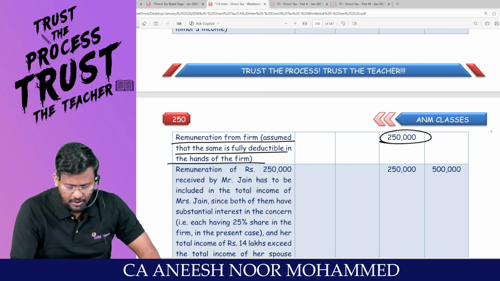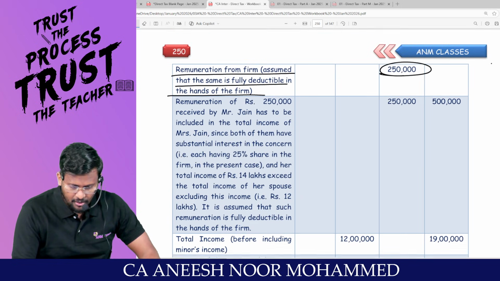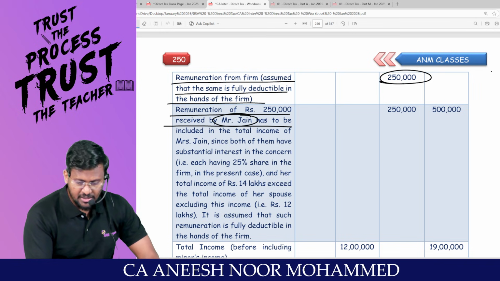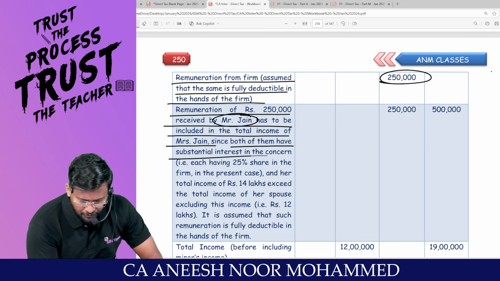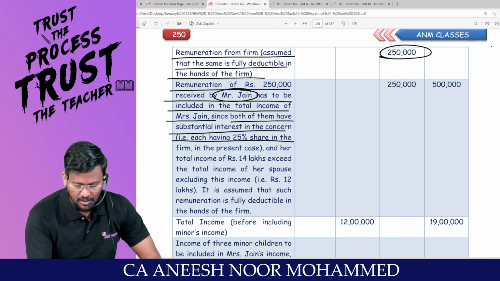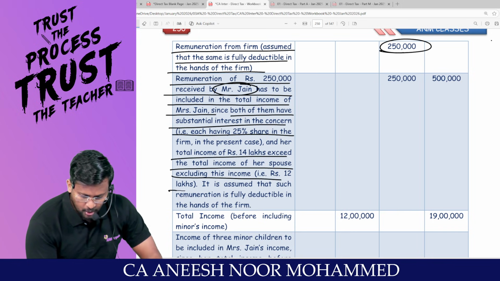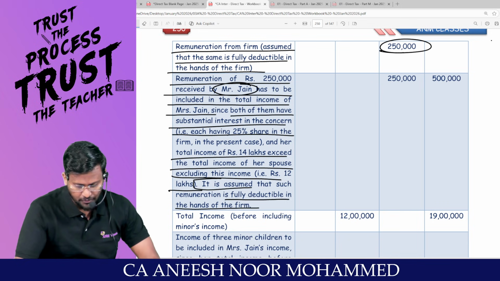First, the 2,50,000 will be taxed in the hands of Mrs. Jain. The remuneration of 2,50,000 received by Mr. Jain has to be included in the total income of Mrs. Jain, since both of them have substantial interest in the concern. And her total income of 14 lakh exceeds the total income of her spouse, 12 lakh. It is assumed that such remuneration is fully deductible in the hands of the firm.